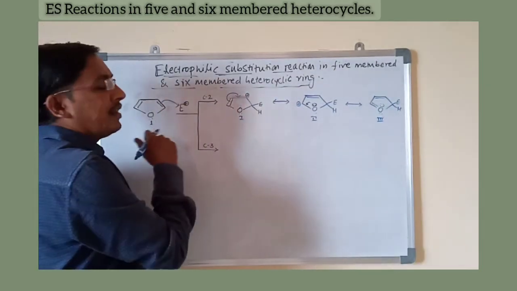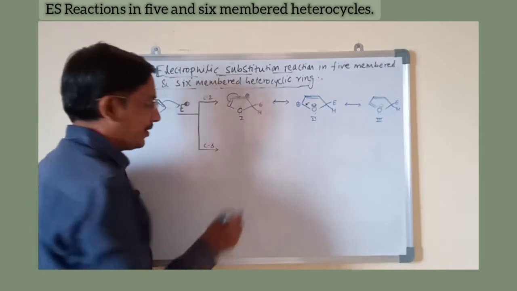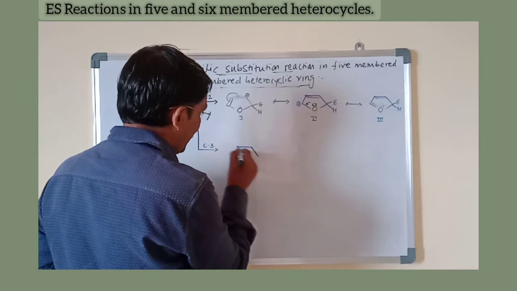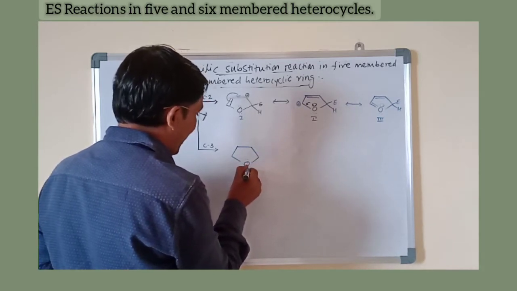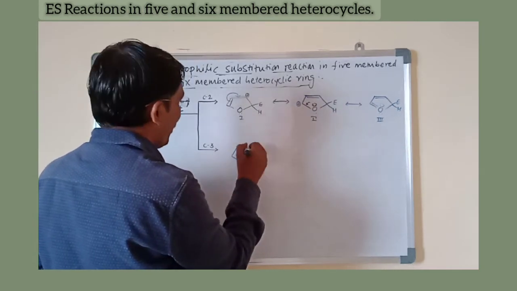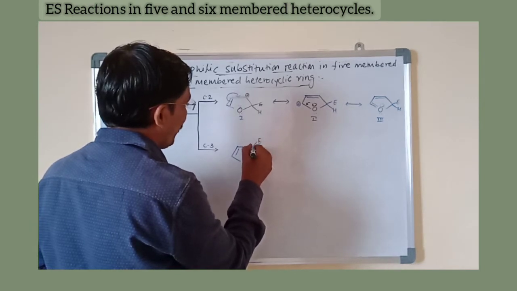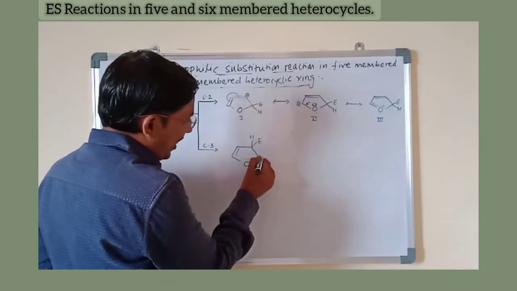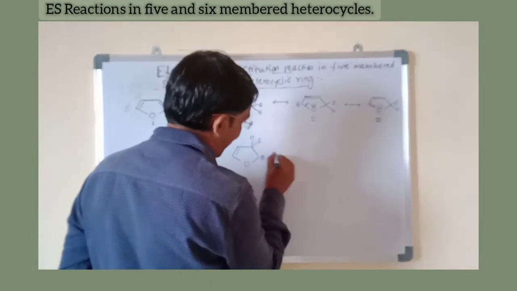Now the electrophilic attack takes place from the third position. Then we will get these structures. This lone pair is as it is, this is a double bond, and now this double bond from the third position will attack the electrophile, and this one is a proton. And this carbon becomes electron deficient, shown by the positive charge.